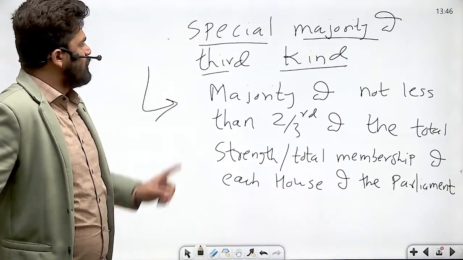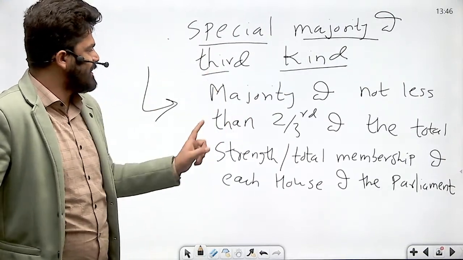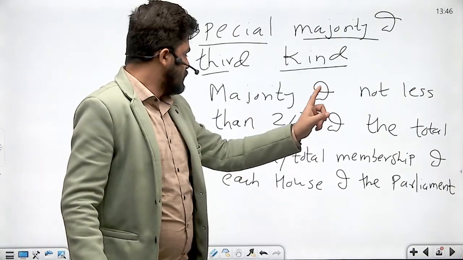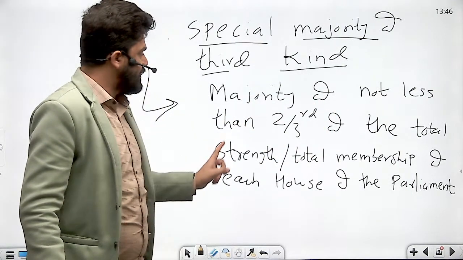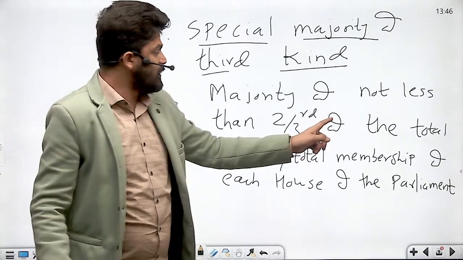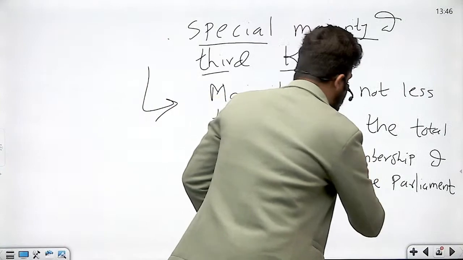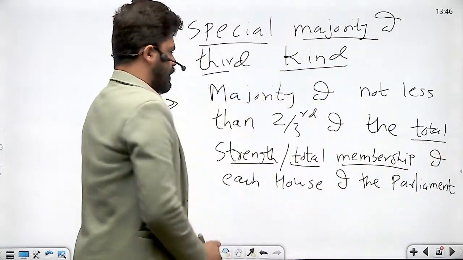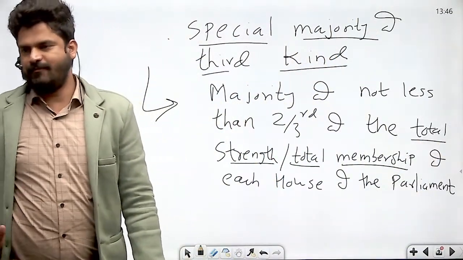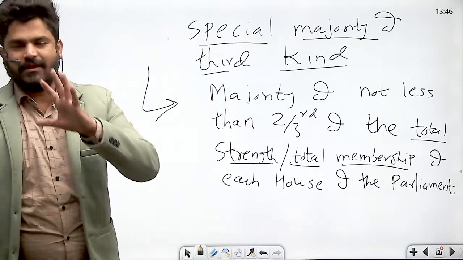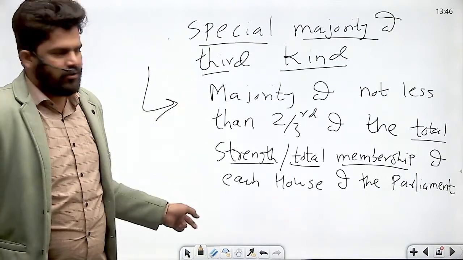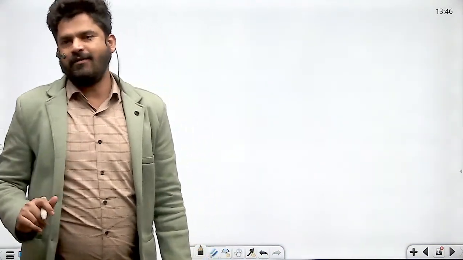Now, what is special majority of third kind? Majority of not less than 2/3 of the total strength or total membership of both the houses of parliament. Now, this is very interesting. देखिए, majority of not less than 2/3 of the total strength or total membership of both the houses of parliament. Now, what does it mean? Let me explain. Got it? Did you write down? Okay, fine. Good. Now, what is the special majority of third kind?